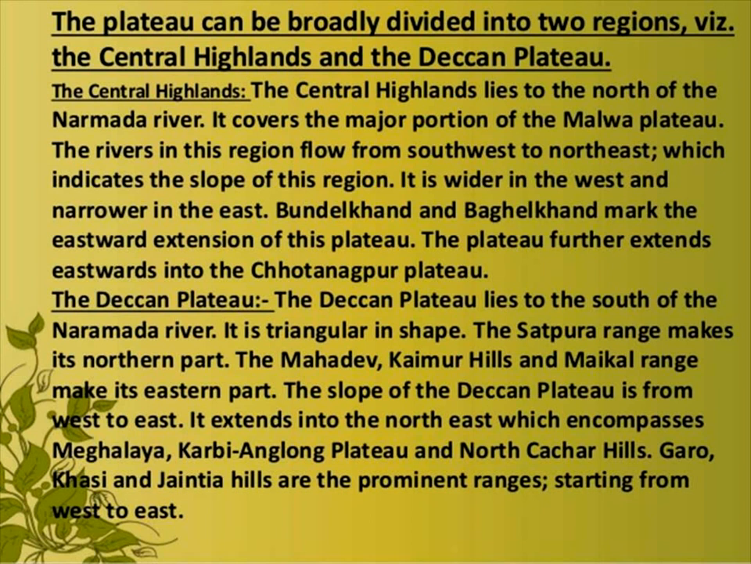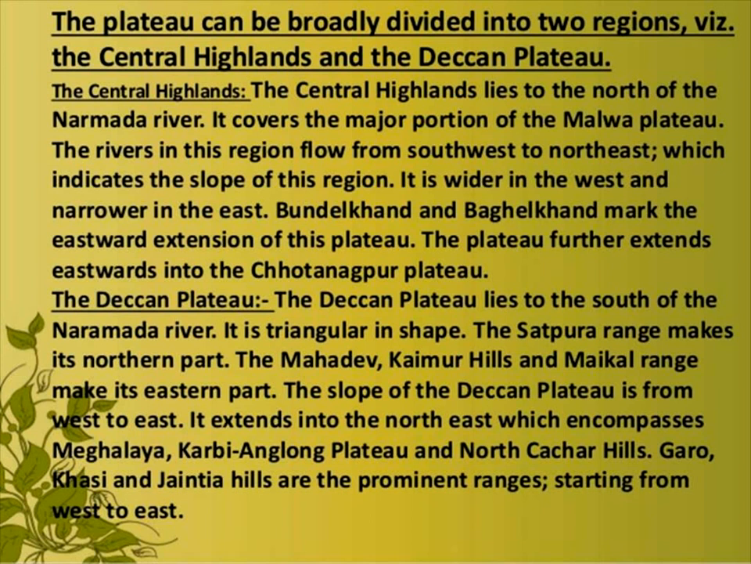Okay, and it is triangular in shape, the Deccan plateau, and it lies to the south of the Narmada river. And the Satpura range makes its northern part. Okay, that is the term called Satpura range, and the Mahadev, Kaimur hills and Maikal range make its eastern part. That is the main thing you want to note down.